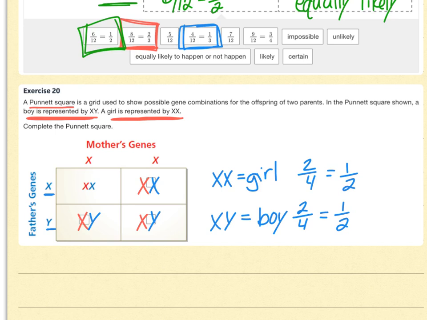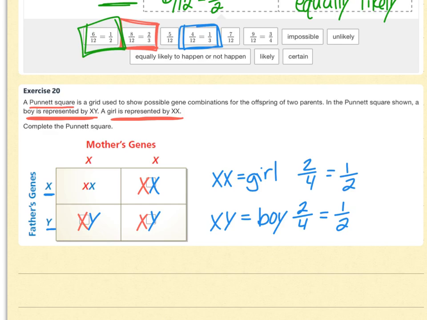Maybe not so much when you look at the population of just our classroom, but if you look at the school population or the state of Indiana or the United States population, or even better, the world's population, it's so close to 50% that you can hardly tell a difference. Even if there's a couple hundred thousand more girls than boys, in this grand scheme of billions of people, that's really not that much. And so the probability of being born a boy or girl is 50-50.